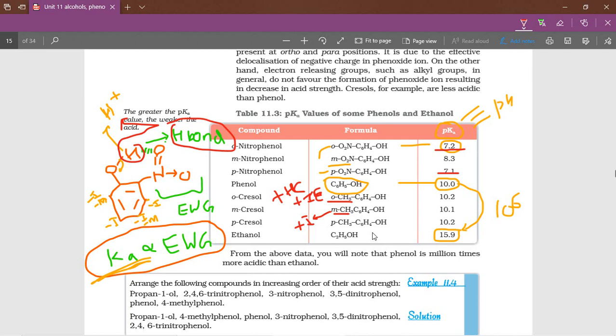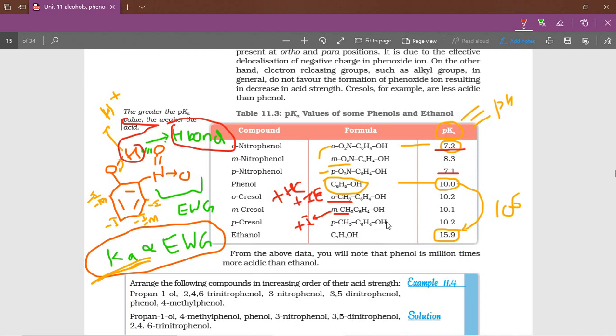So comparing this ortho methyl and meta methyl, ortho methyl is a stronger donor, that's why acidic strength is decreasing more, that's why 10.2. Then meta methyl is a little less donating, so 10.1.